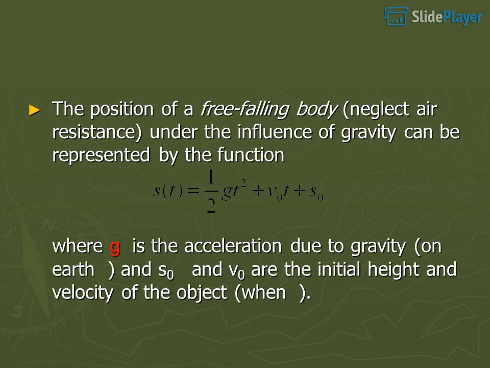The position of a free-falling body, neglecting air resistance, under the influence of gravity can be represented by the function where g is the acceleration due to gravity on Earth, and s0 and v0 are the initial height and velocity of the object.